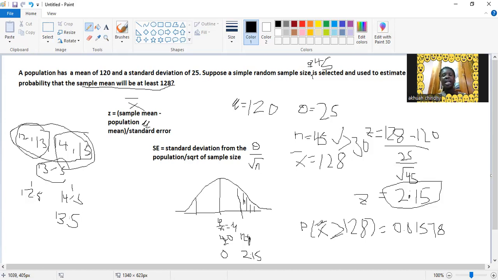So now let's use the positive table and see what we will get. So now we are looking for only this side. Because we know this side is equal to this side, and though this side is for the negative table, the symmetrical nature of the curve means that whatever I get for this in the negative table, the answer for this side is the same. It doesn't matter whether the z was a positive figure. Since it's symmetric, then it's correct. But let's look at using the positive table, what would we arrive at?